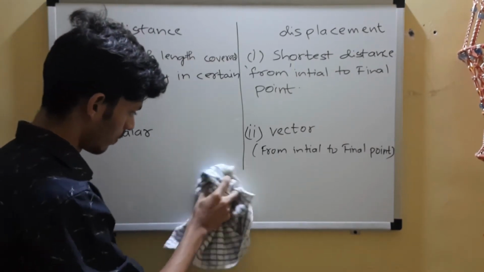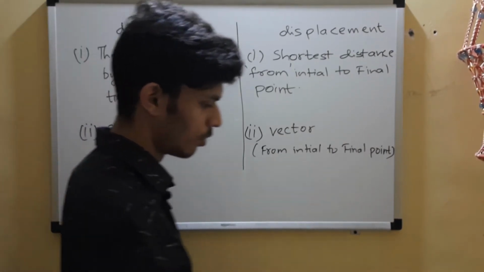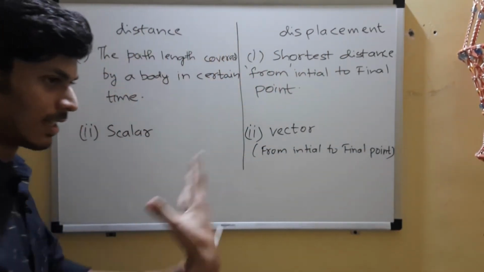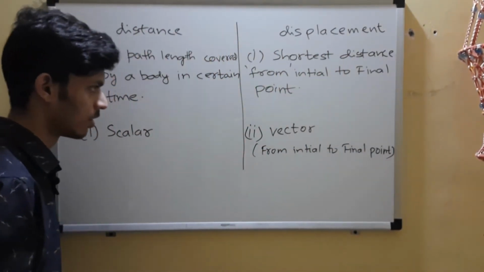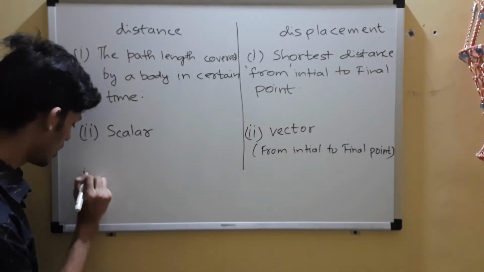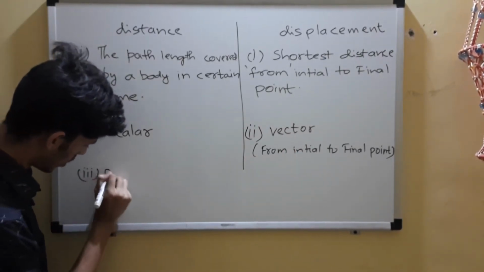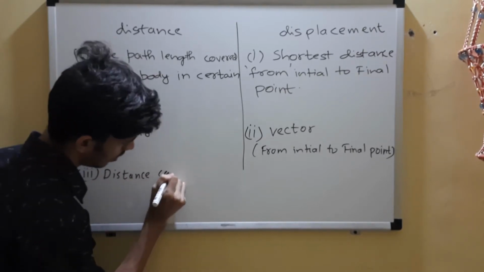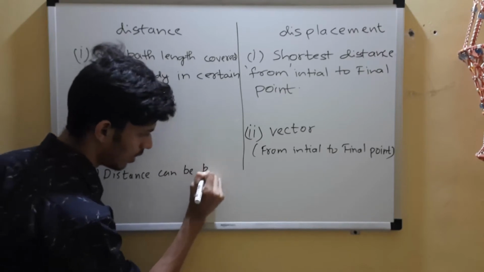Okay, so you don't need to know complex things about vectors in 1D. While discussing 2D, I'll introduce more of vectors to you. Okay, third important point, I'll say distance can be positive or zero.